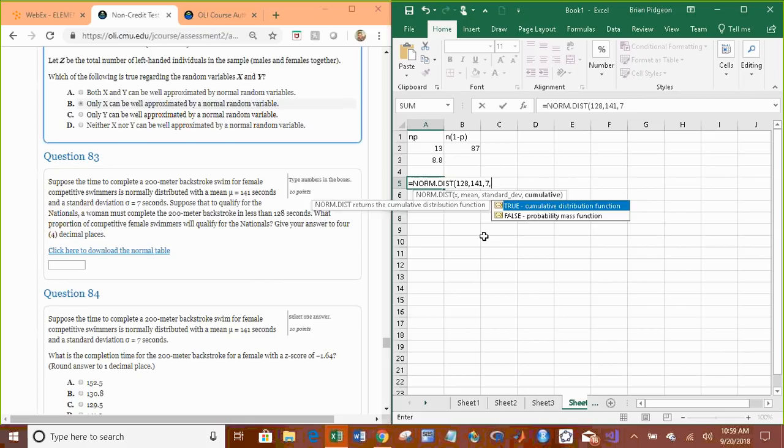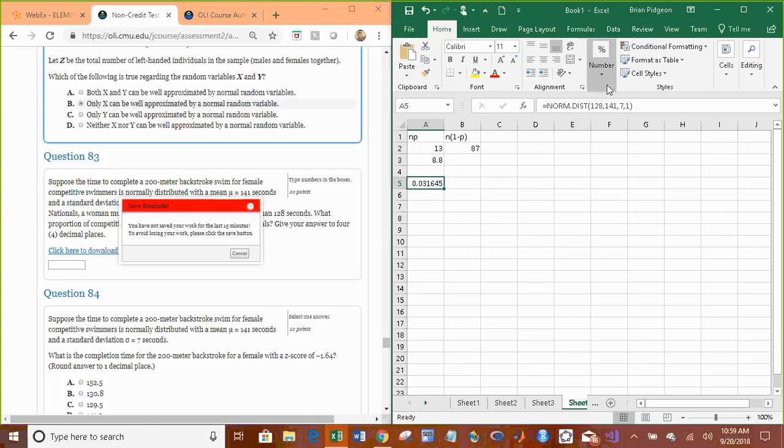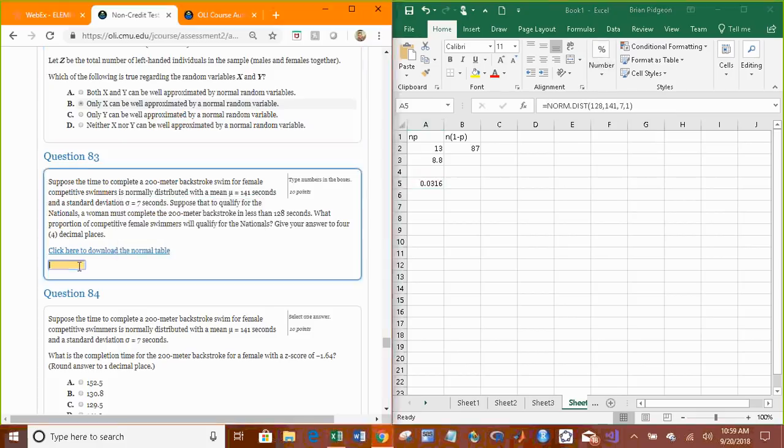And the cumulative is always 1 with normal. Always 1. Don't have to worry about that 0, 1 thing. And there we go. And we want 4 decimal places. Just save it. 0.0316. I'll save it.